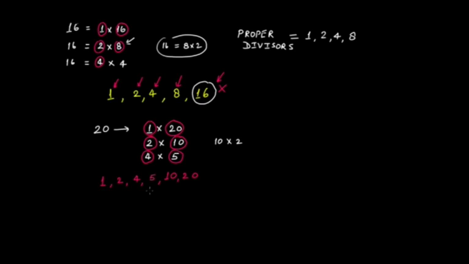Similarly, in this case, if we exclude 20, the remaining factors are the proper divisors of that number. So 1, 2, 4, 5 and 10 would be the proper divisors of the number 20.